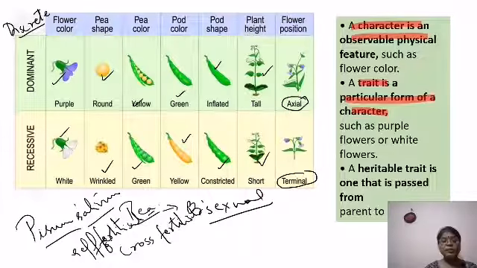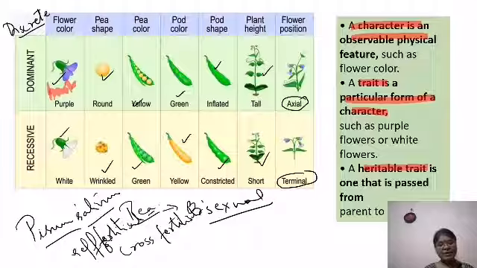Like purple is one trait, round, yellow, wrinkled are other traits. A heritable trait is a trait which passes from parent to offspring. So the character is the observable feature. Height is one character, but the trait is whether it is short or tall. Is that clear?